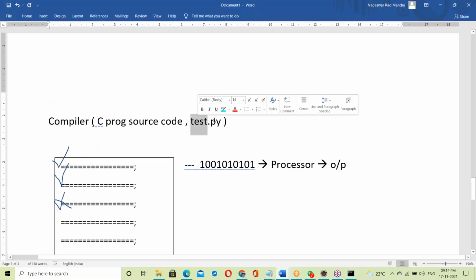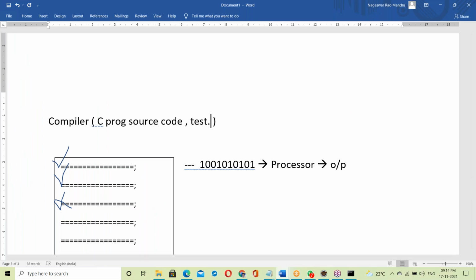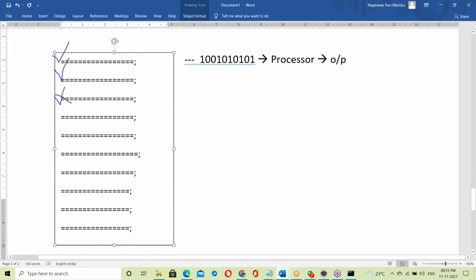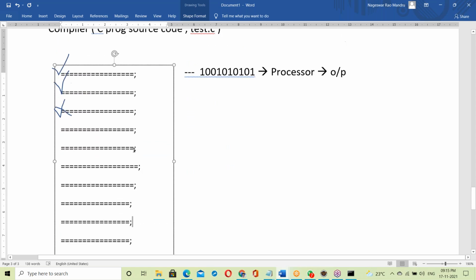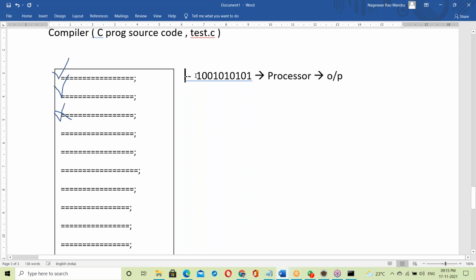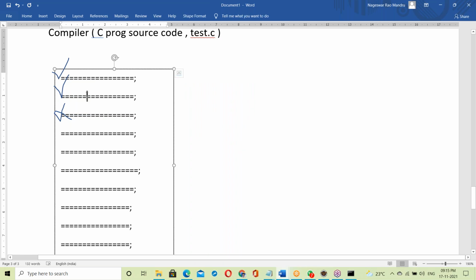Suppose some test.c program. How is it working? There are some statements. If it is a C program, the compiler first checks the statements, because C is compiler based. Suppose the first statement is correct. Even if it is correct, it won't convert into binary code. It checks the next statement. The next statement is also correct, and even then it won't convert into binary code.